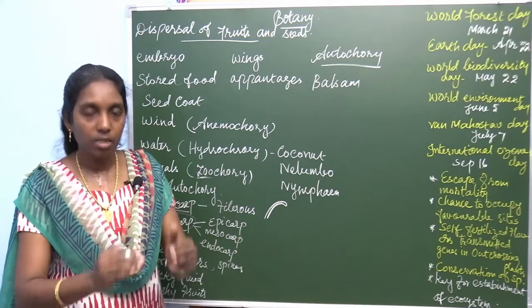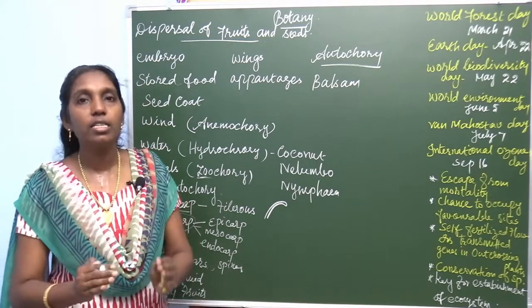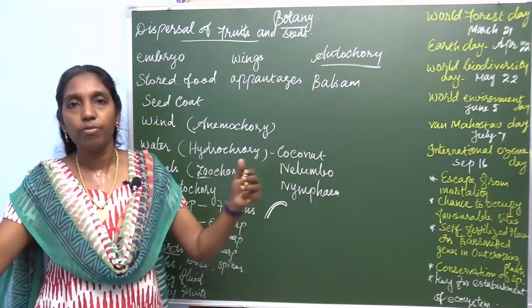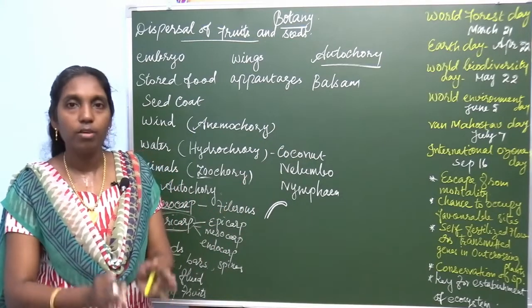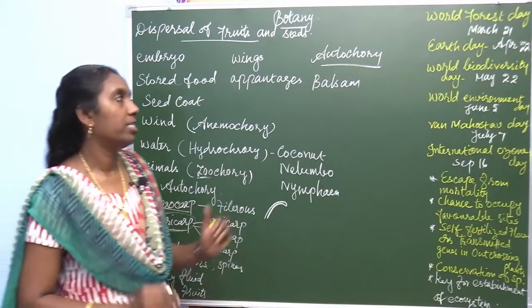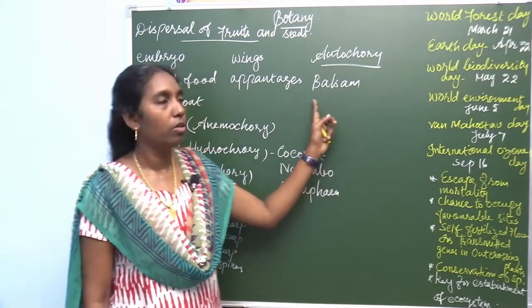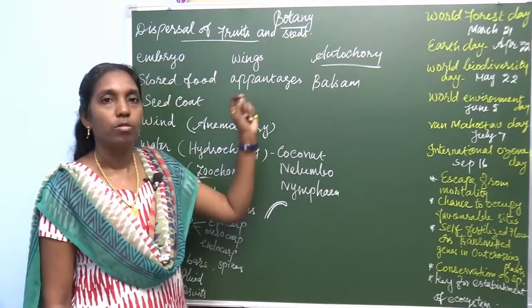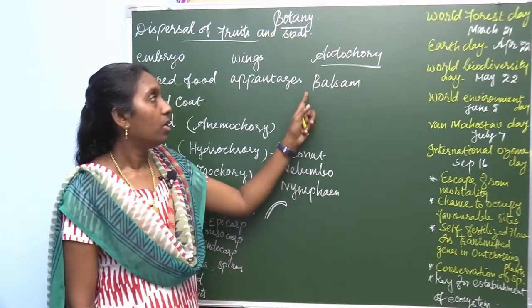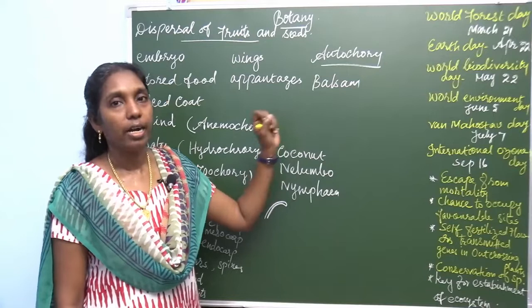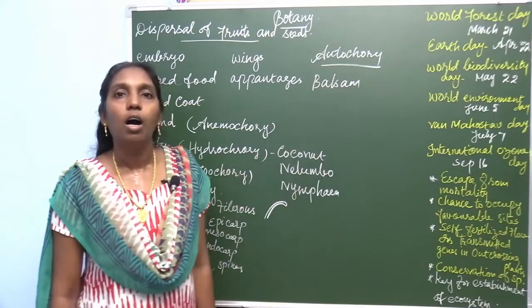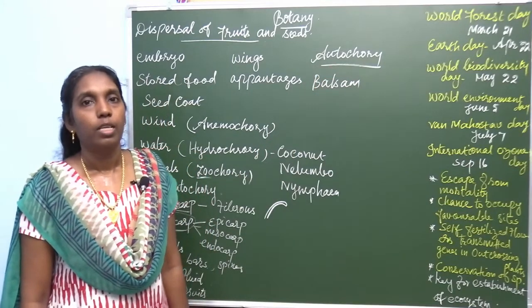And these seeds fall down at a little distance. They may not fall from far distances. They fall down at little distances. Example, balsam. Balsam is a common plant. You all know about this. One example, one adaptation. These are the adaptations found in autochory.